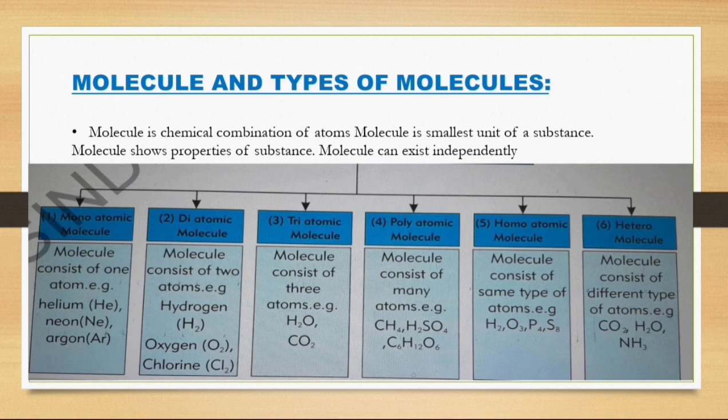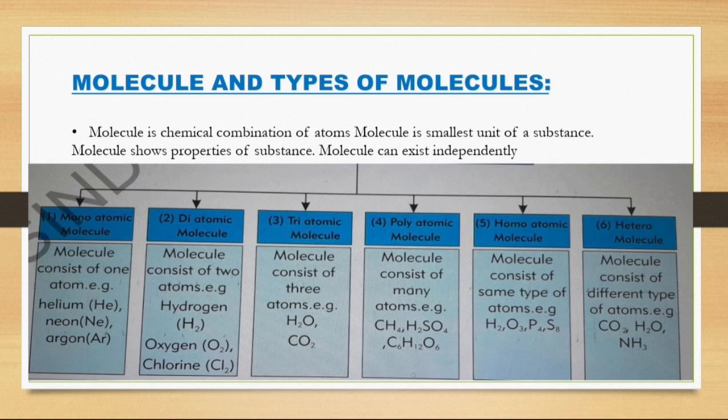A molecule is a chemical combination of atoms. A molecule is the smallest unit of a substance and shows the properties of the substance. They exist in these 6 forms.